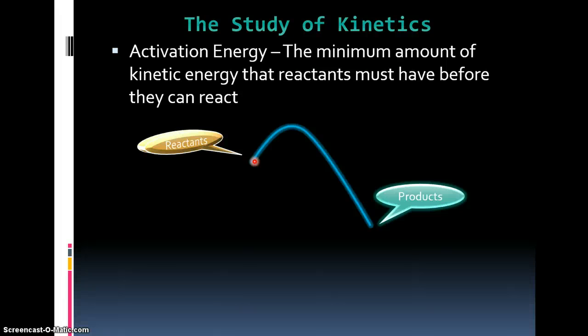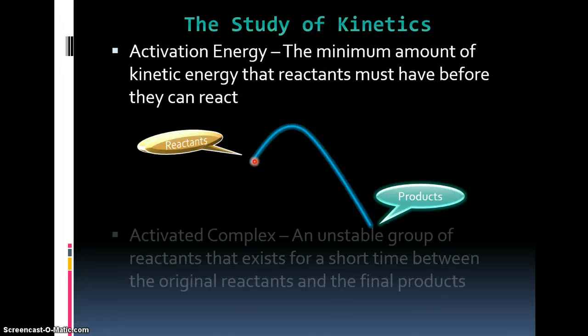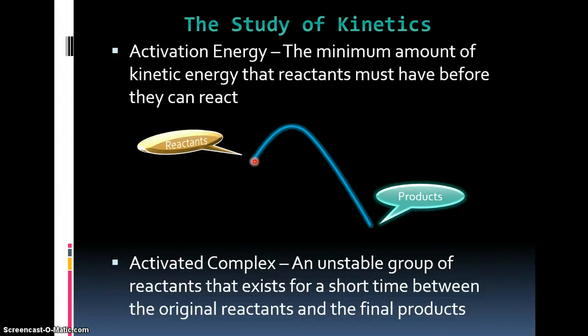So that's one barrier that can stand in the way, what we call activation energy. That's the energy needed for the reactants to initially break those bonds before they react. Make sure that you understand that and are able to explain it. The one other term that we want to throw out today before we're done is what's called activated complex. That's an unstable group of reactants that exists for a short time between the original reactants and the final product. If we go back with our laser pointer here, this would exist basically right at the top of this hump.